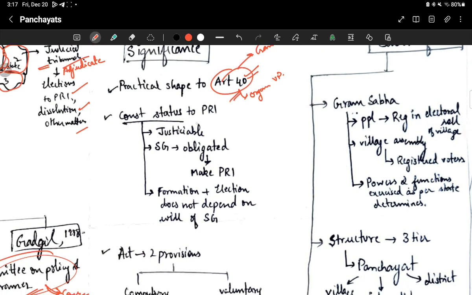Then it gives constitutional status to Panchayati Raj institutions. So what is the implication here? They are justiciable now. The state governments are obligated to make Panchayati Raj institutions. And the formation and election do not depend on the will of the state government.